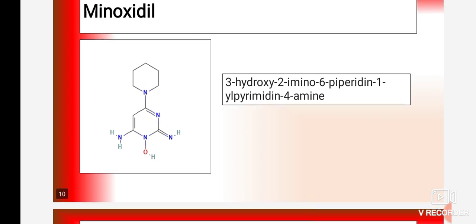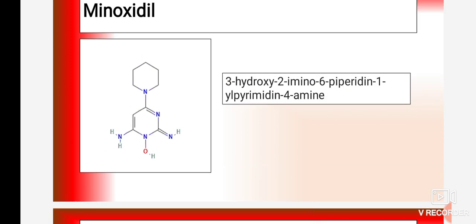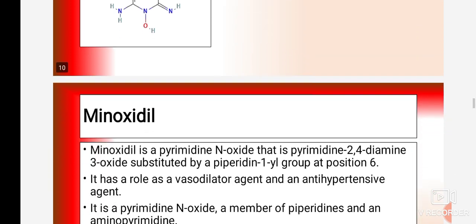Due to the presence of the double bond C=NH, it is known as an imino group. Whenever you are going to write the chemistry, each and every group is important, like the presence of an imino group, and then the presence of a heterocyclic ring. What is the name of that heterocyclic ring is important.